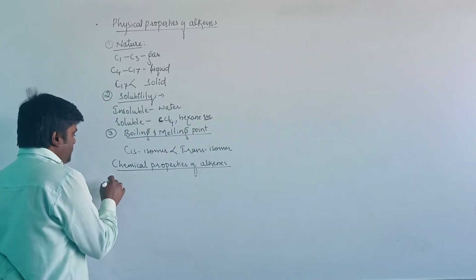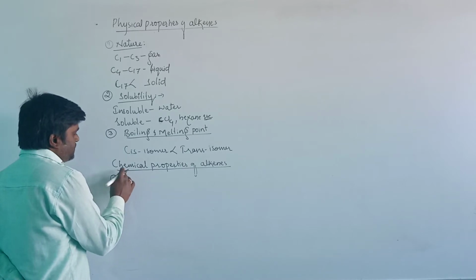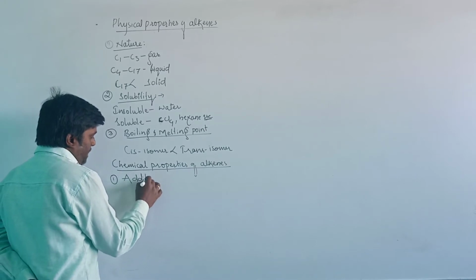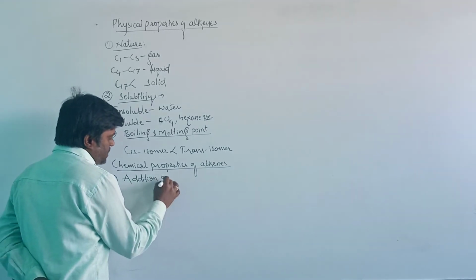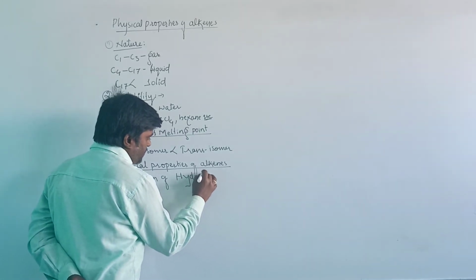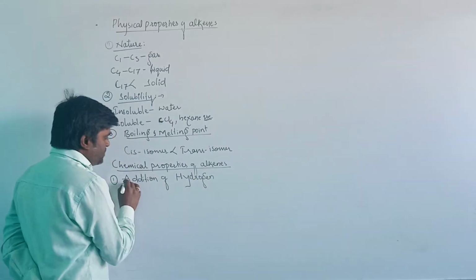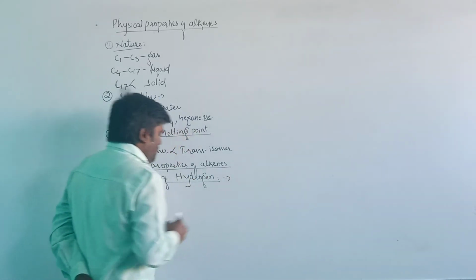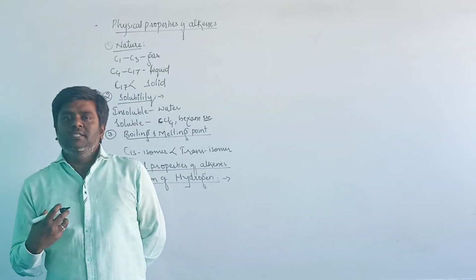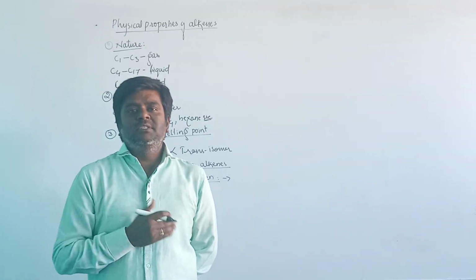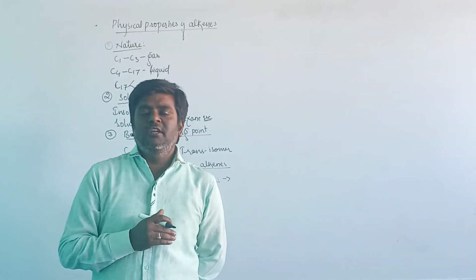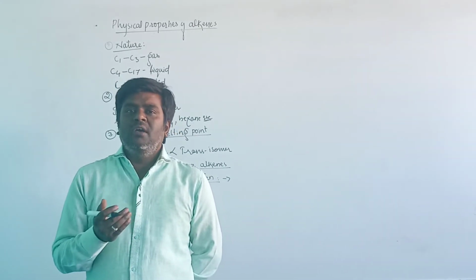Then let us see the first reaction, the addition of hydrogen to the alkene. When the alkenes undergo reduction in the presence of nickel, platinum, or palladium as a catalyst, then it will give the compound called an alkane.